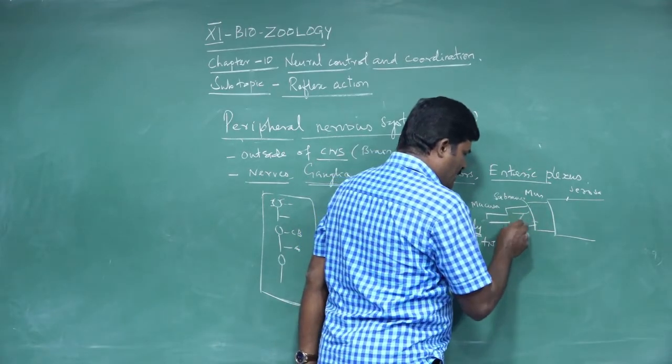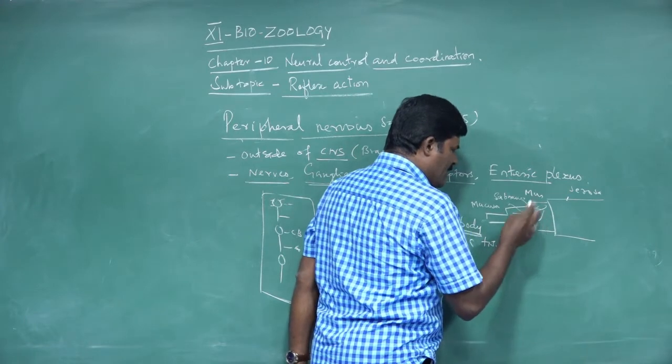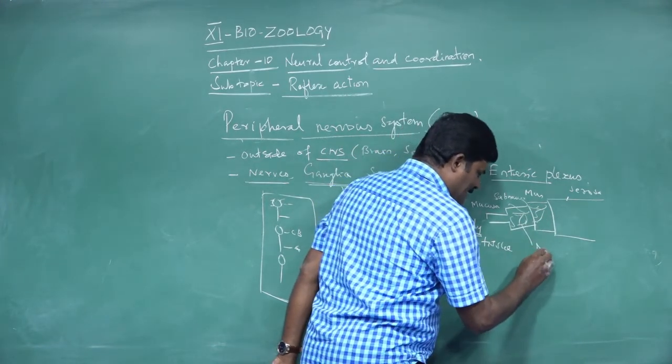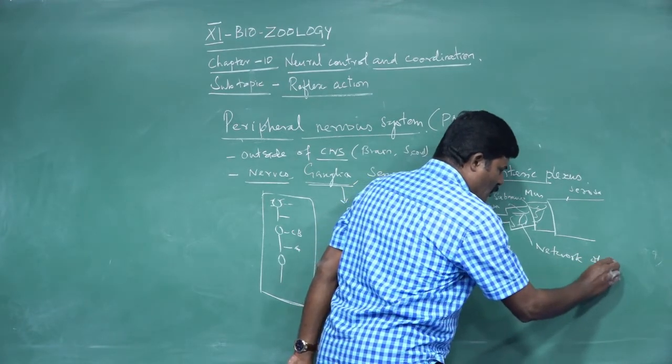In this structure the enteric plexuses are located. It is a mesh-like structure, a network of neurons.